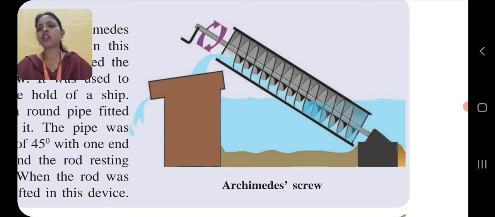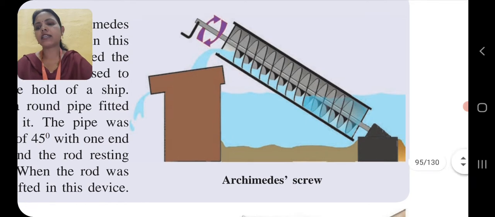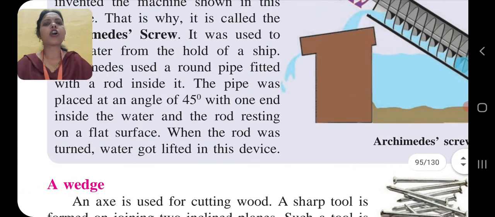So children, it was used to lift water from the hold of a ship. Archimedes used a round pipe fitted with a rod inside it. The pipe was placed at an angle of 45 degrees with one end inside the water and the rod resting on a flat surface. When the rod was turned, water got lifted in this device.